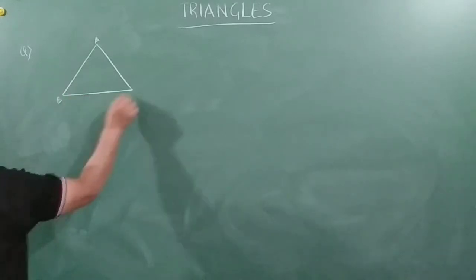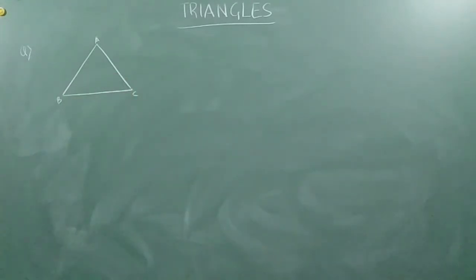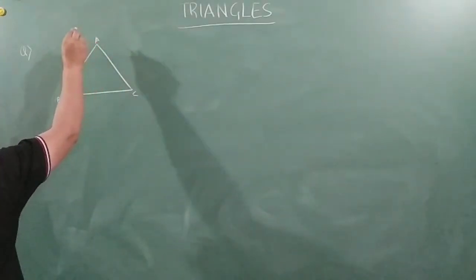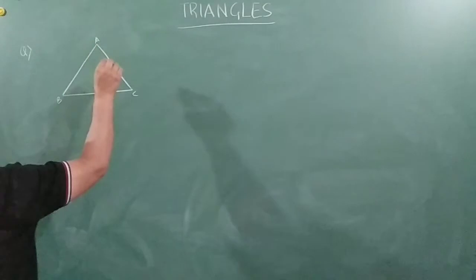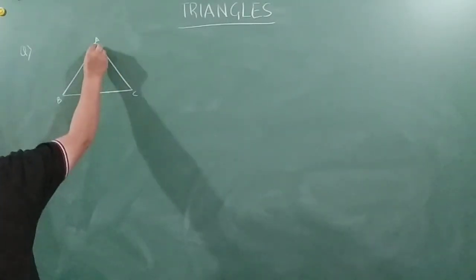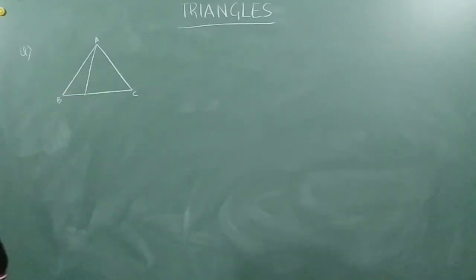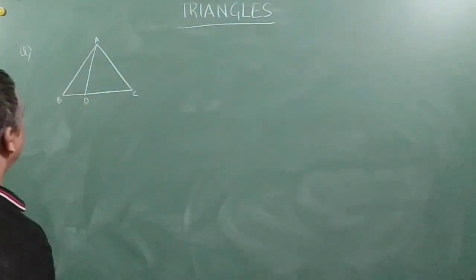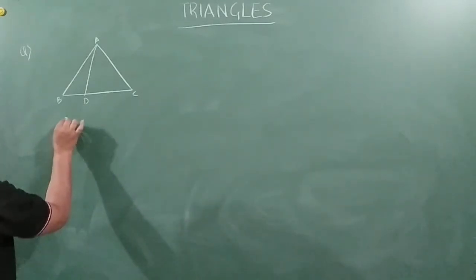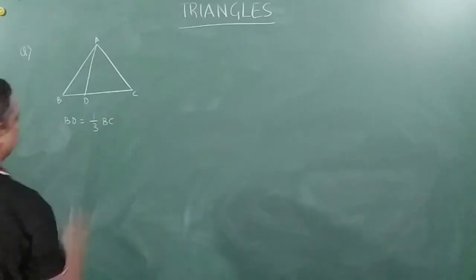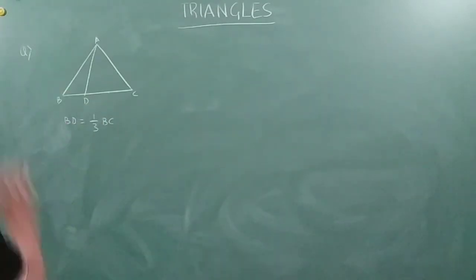ABC. Right. D is the point on side BC, such that BD is equal to 1 by 3 BC. Right. So I'll just make it into 3 parts and join, so that the figure looks a little realistic, friends. So what is given is that BD is equal to 1 by 3 into BC. So BD is the third part of BC.